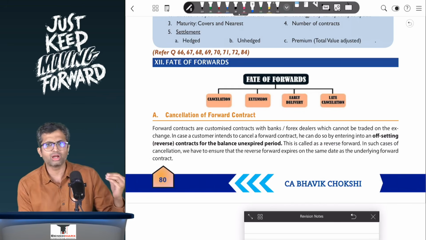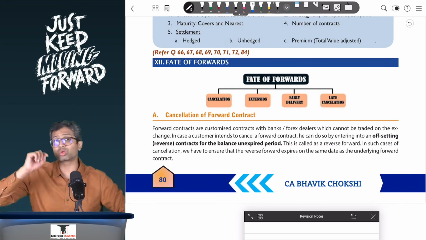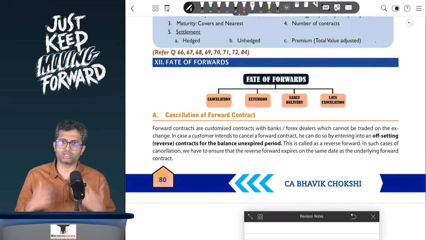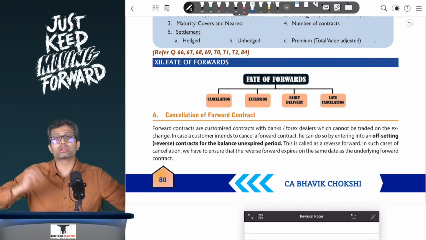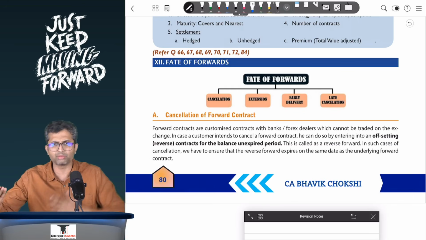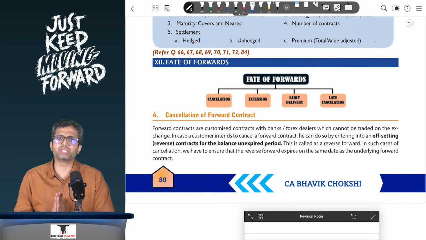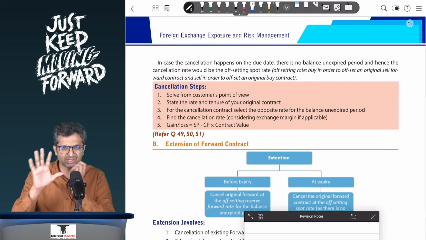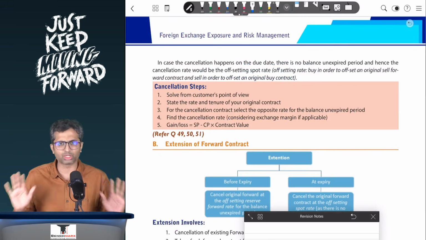Now when we want to cancel, sometimes you might want to cancel before the due date, like in our example, or you might even want to cancel on the due date. Let us say come 31st March, you realize that you don't want these dollars, but you have already entered into the forward deal, in which case you will cancel on the due date, but you will cancel again by taking the offsetting position, that is sell, but there is no balance unexpired period, so you will do a spot sell, and the difference will be gain or loss. So basically, if you want to handle any cancellation questions, generally we will remember 5 basic points, and if you remember that, most likely you will be able to solve the question very easily.